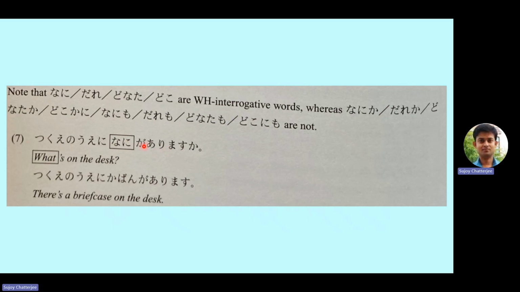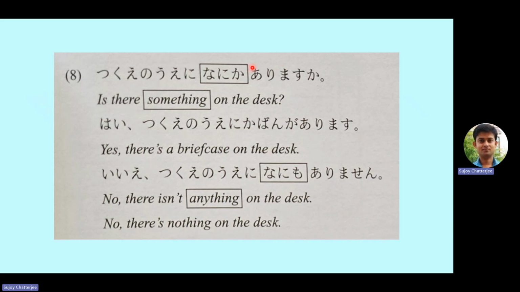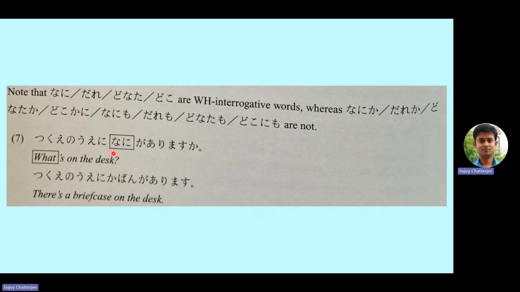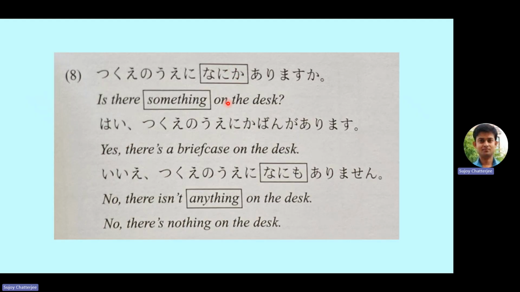Nani ga arimasu ka. Here ga is used as a separate particle. But when we use nani ka, then it's optional. You can also use nani ka ga arimasu ka. That is okay. Tsukue no ue ni nani ka ga arimasu ka or tsukue no ue ni nani ka arimasu ka. If ga is not present here, that adds to the confusion because then it becomes quite similar with the previous one, that is nani ga arimasu ka. So be very, very careful that you differentiate whether it is nani or nanika. If it is nani, then the meaning is what. If it is nanika, then the meaning is something. Is there something on the desk?